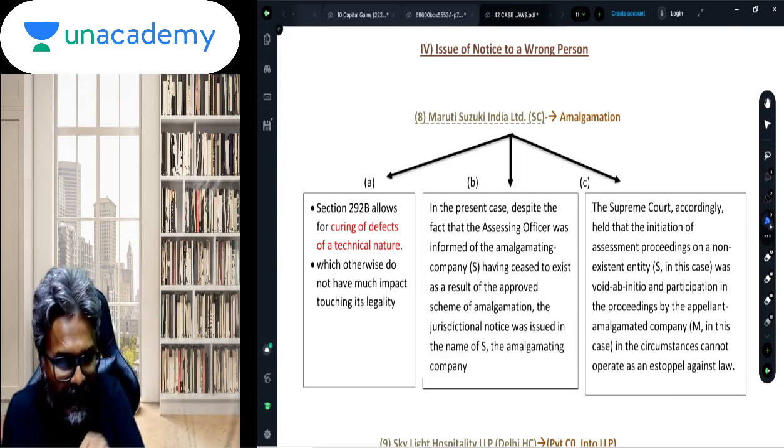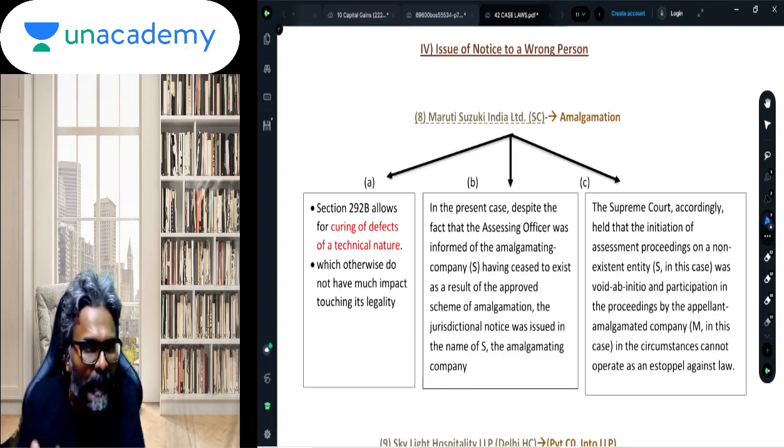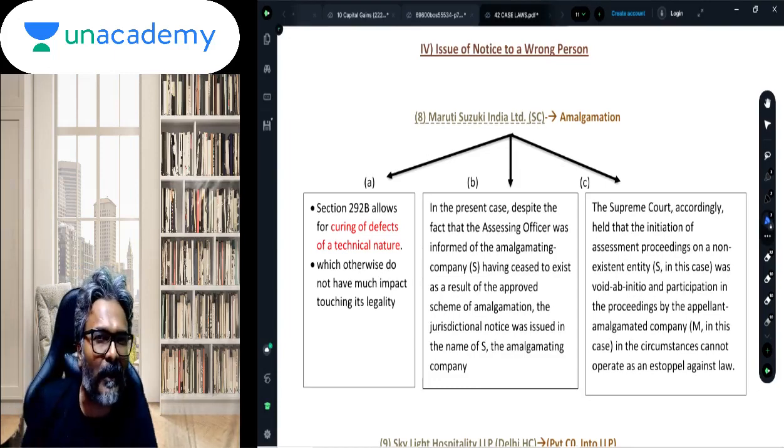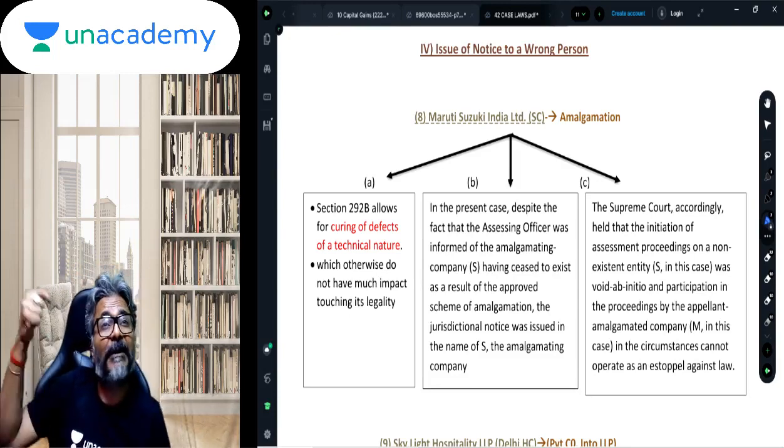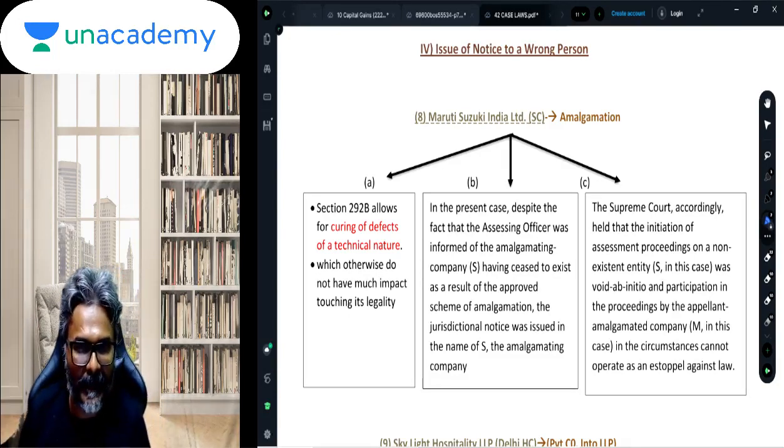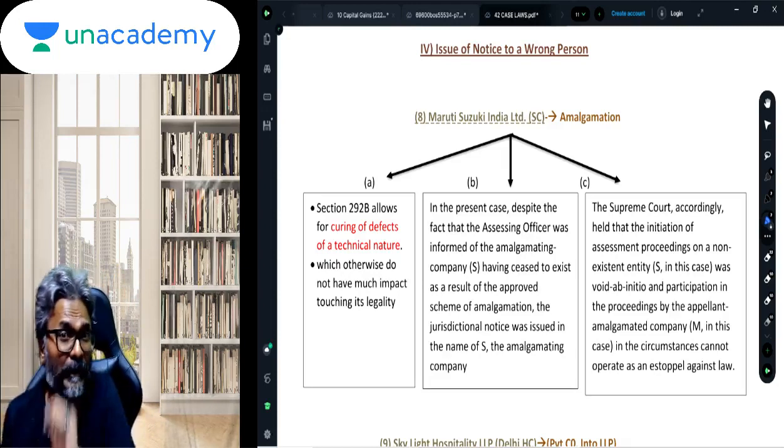Now the case law of 292B that we are going to do right now is in respect of notice given to a wrong person.